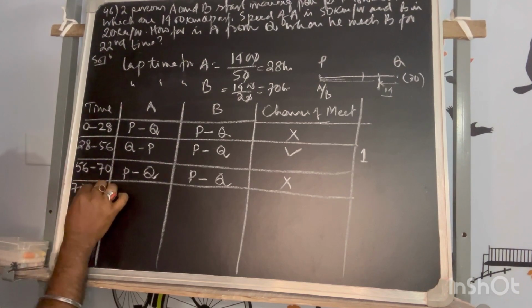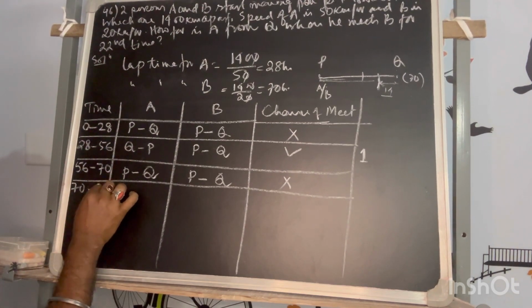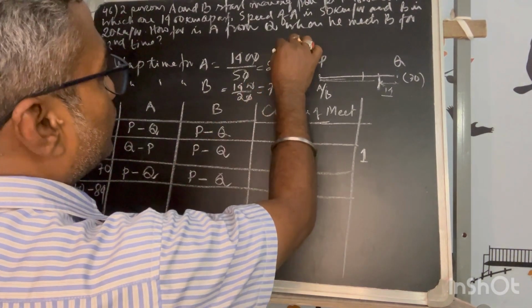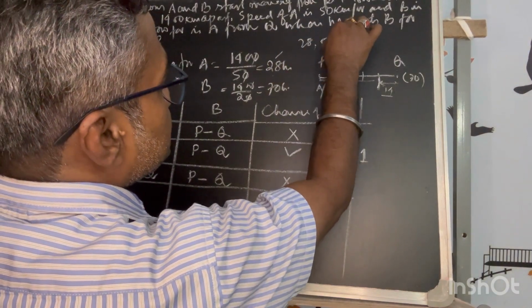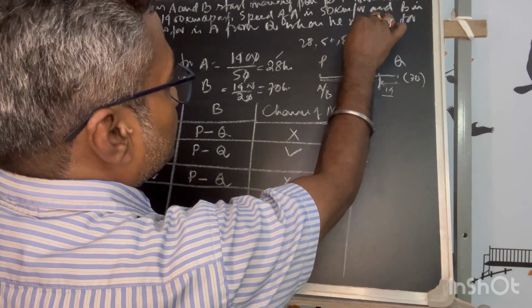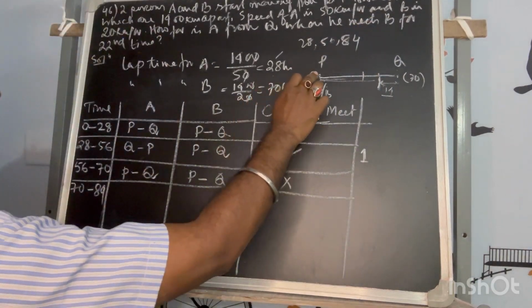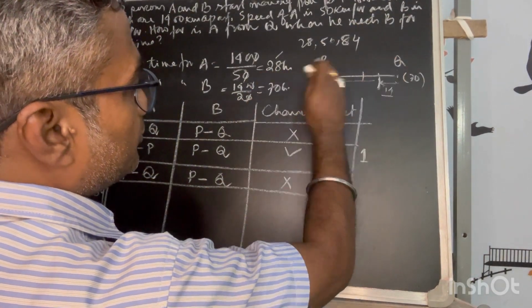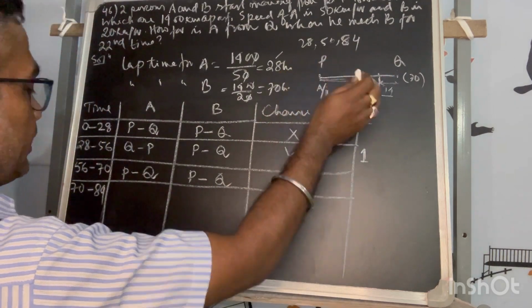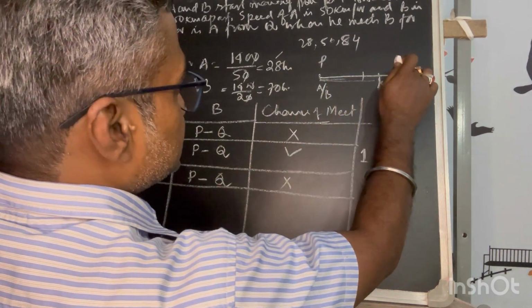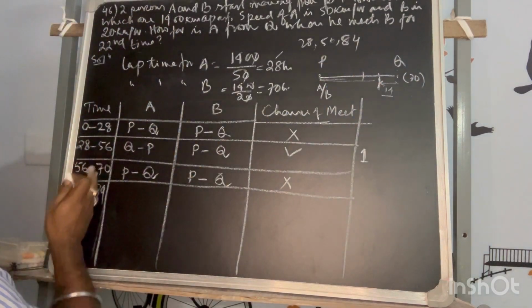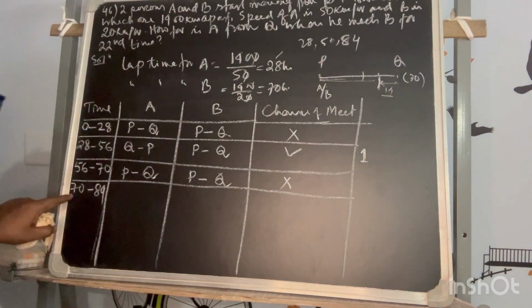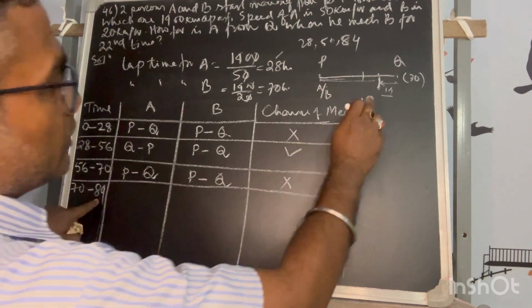70 to lap length 84. Why? 28 multiple of what? 28, 56, 84. This way it will go. So that's why each lap length consists of 28 meters. So you keep on adding. But where the transition is happening, where his lap length is matching somewhere in between. Okay, so 70 to 84.